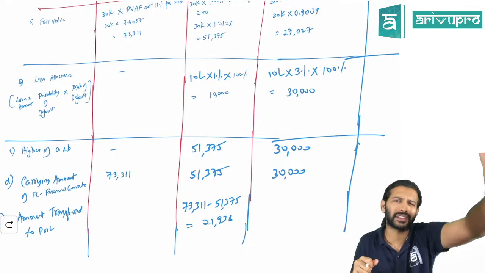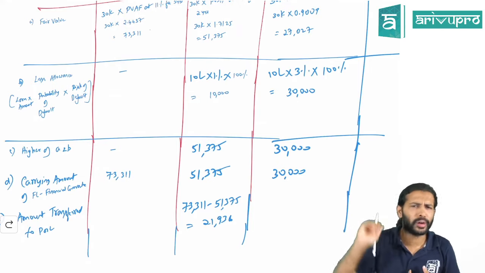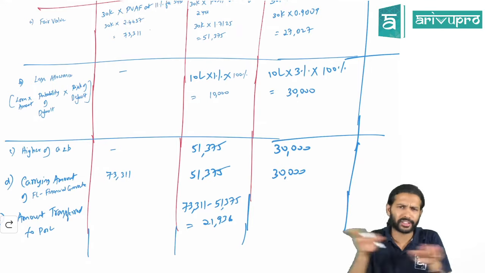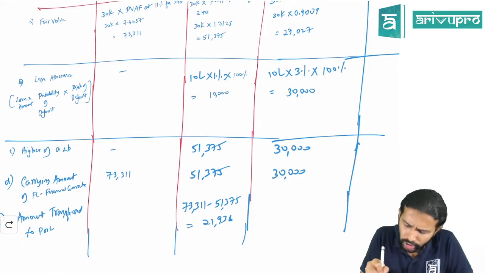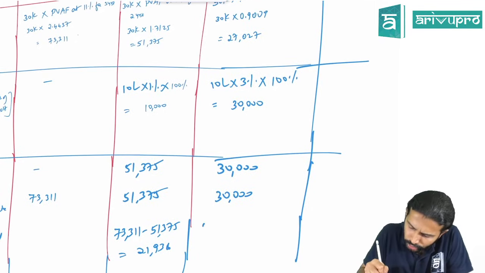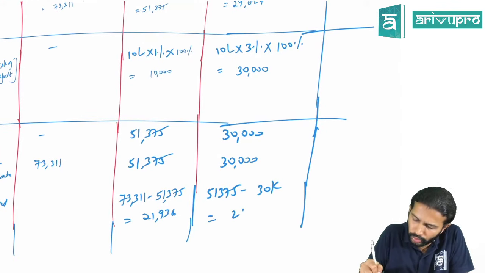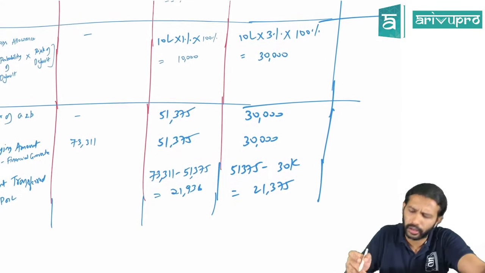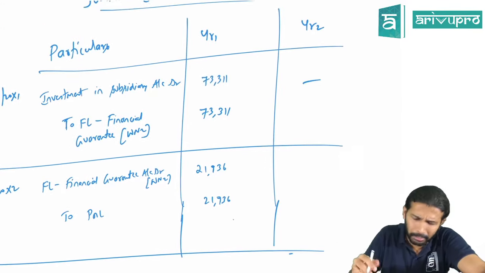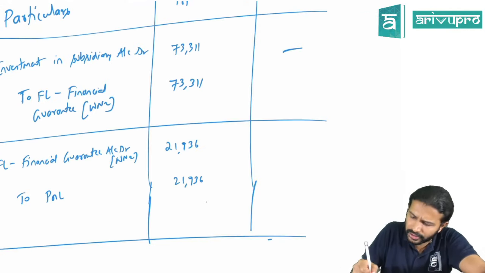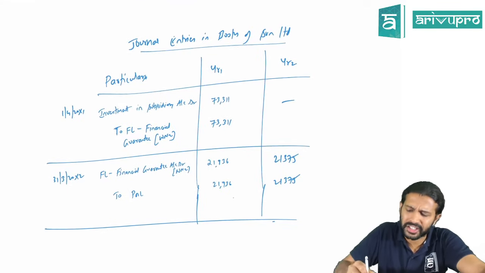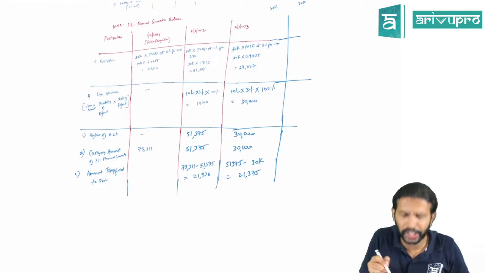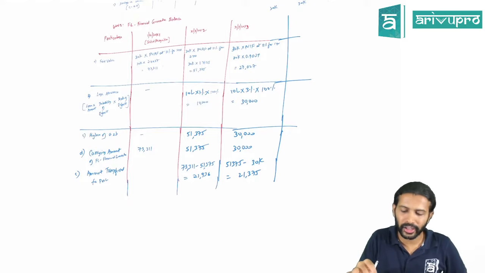Because as the term passes, your guarantee headache also will go away, right? Once the loan term ends, the guarantee will be squashed off like that. So from 51, you have to reduce it to 30,000. So what is the difference? 51,375 minus 30,000, you're going to get 21,375. That is the fair value gain transferred to PRL. In the second year, the same entry will come, but the amount is 21,375. That's all. Okay. So this is the entry they have asked in the particular problem. That's pretty much all of this particular accounting in the books of the holding company.